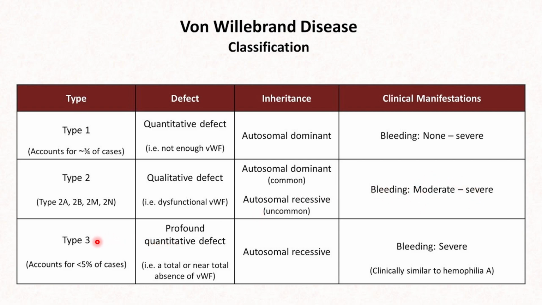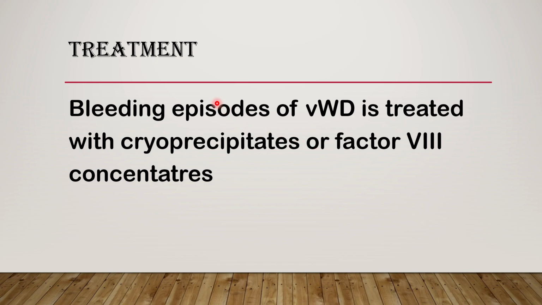And type 3 von Willebrand's disease accounts for less than 5% of cases. As I told you, this is the least common. And this is a profound quantitative defect, that is a total or near total absence of von Willebrand's factor. And it is autosomal recessive in nature, unlike the other two types. And the bleeding is very severe. It is almost similar to hemophilia A. So the treatment of it is that bleeding episodes of von Willebrand's disease are treated with cryoprecipitates or factor 8 concentrates.